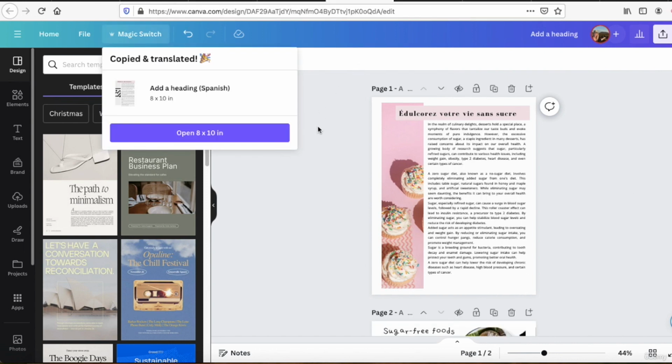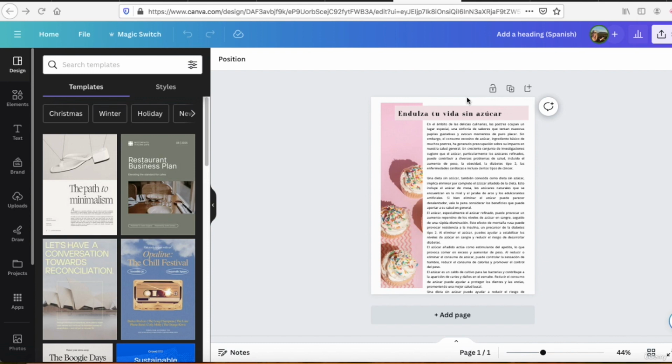The only issue with Canva, I would say, is that Magic Switch is great for sure, but if you have a longer book, you saw here that I did it with one page, because if I try to do that for a full book, it doesn't work. So if you try to do the whole book in one shot, and if it works for you, please let me know in the comments in Udemy, because from my side it doesn't work, so I need to do page by page, which is long, but it's really, really helpful to translate your book very quickly.